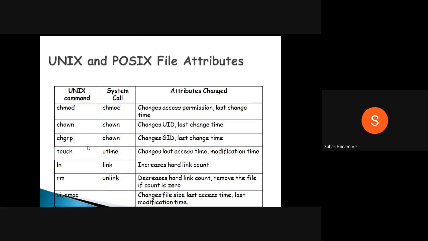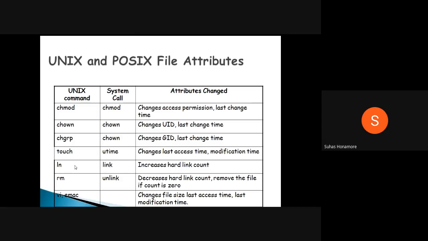Okay, and touch. It is nothing but you can modify the last access time with it; it updates it. Just by touching a file, you are not performing any operation, but you can give touch and then the file name, and you are just modifying the last access time.